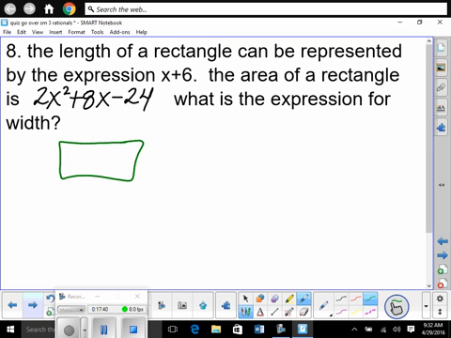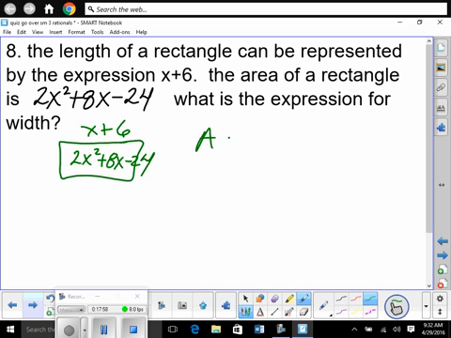The length is, sorry, I'm reading it wrong. x plus 6, right? Everybody? And then our area is the filling in of the inside. That's 2x squared plus 8x minus 24. Mason, did you get this one right? Then listen to me. Okay.